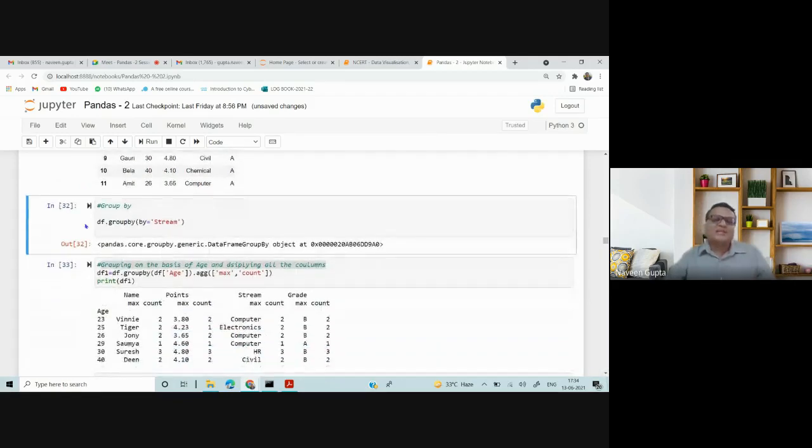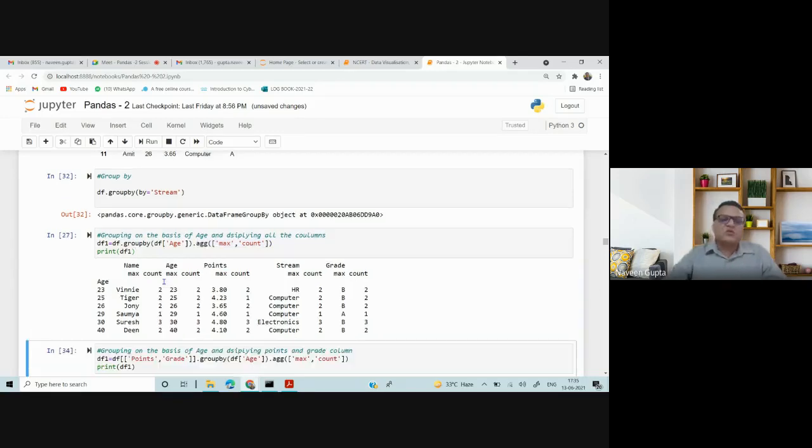If you simply write df.groupby stream, nothing will happen. It will just say pandas groupby generic data frame grouping happened. But if you do not use any aggregate function, there is no point in using group by. So here I have done df.groupby age and then aggregate with maximum and count. You can see I have not specified the column name.